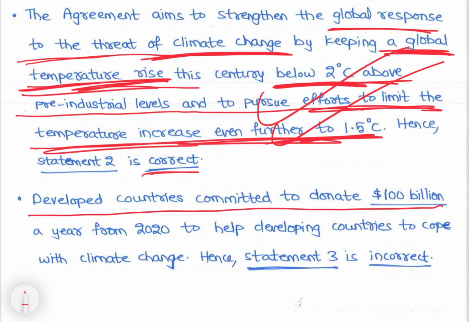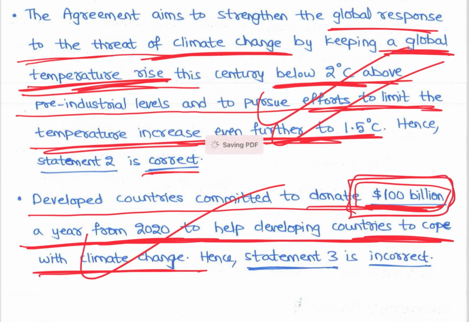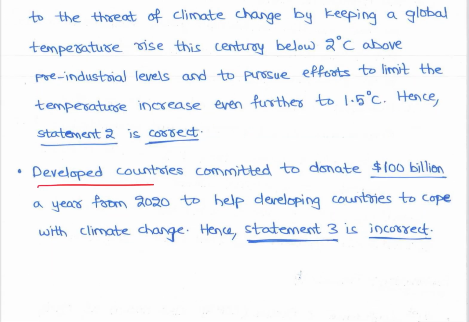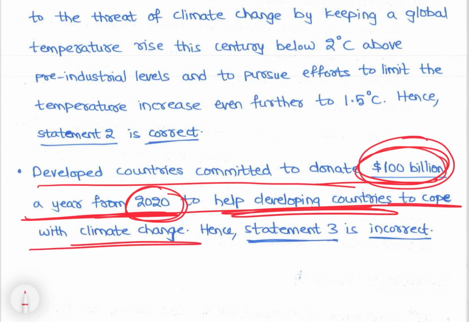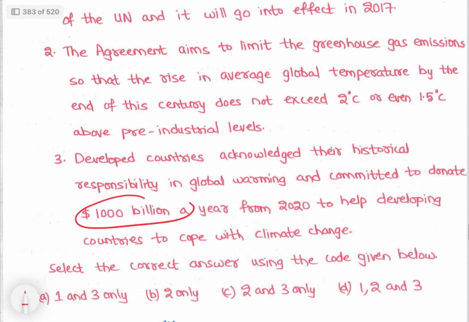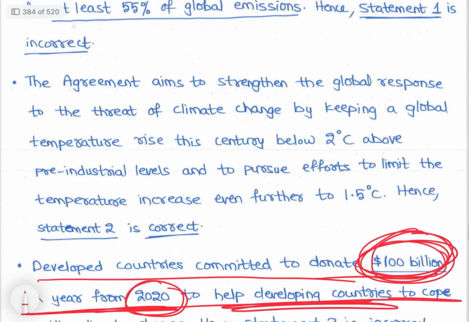So, developed countries committed to donate $100 billion a year from 2020 to help developing countries cope with climate change. Instead of $100 billion, the statement says $1,000 billion, so that is incorrect. It is $100 billion a year, not $1,000 billion. Even for giving $100 billion, developed countries are making so many excuses.